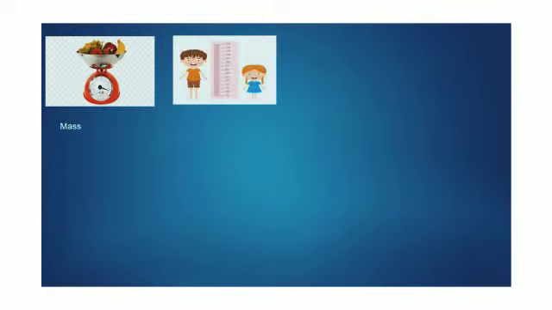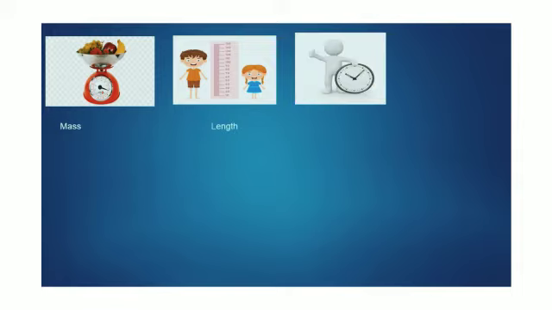Next, look at this. They are two kids and they are comparing their height. Means they are measuring the height. That means they are talking about the length. So, length is again a quantity that we can measure.